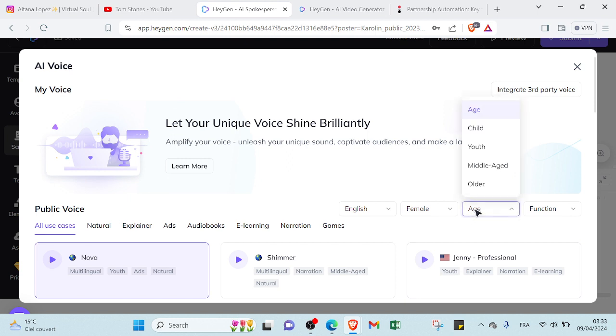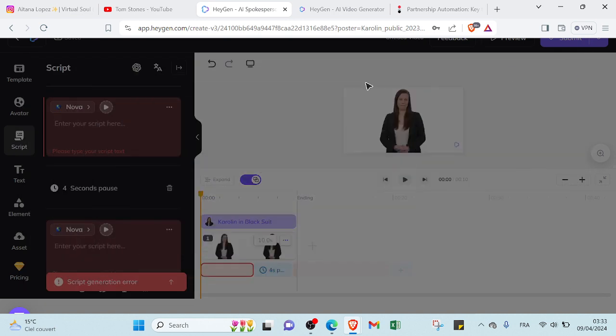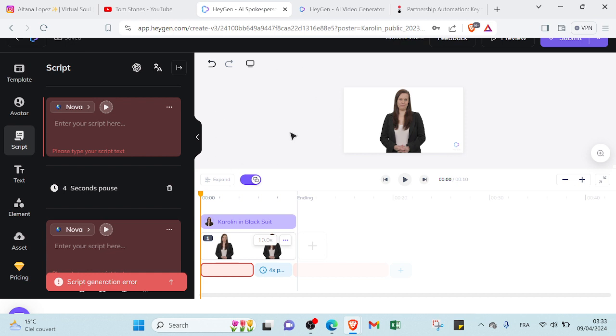Here we have the ages, so we can select if it's a child voice or youth voice, and whatever. So here we have the functions, such as positive support, adjustable speed, adjustable pitch. So you can modify and adjust your video. It depends on your content, it depends on how you want this video. And after finishing your edit, you can click on submit, and your video will be ready to publish on your YouTube channel. So you can start with various ways to earn money.